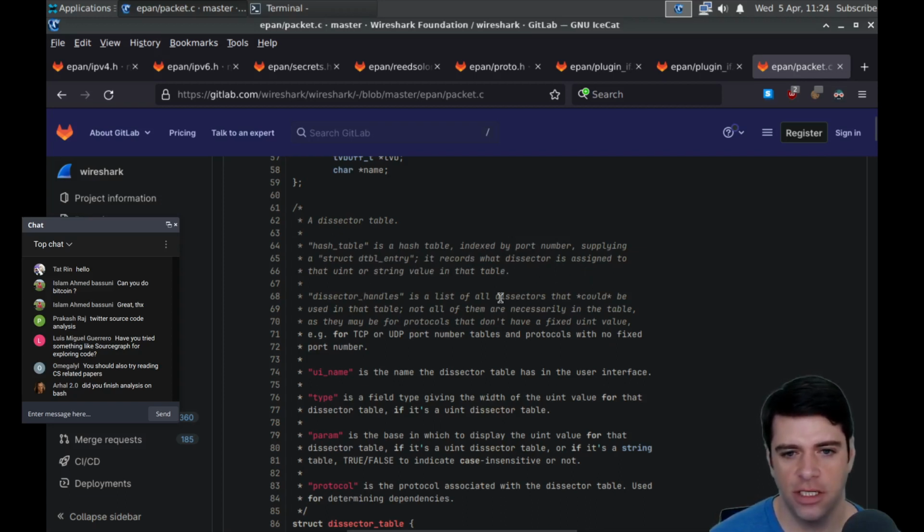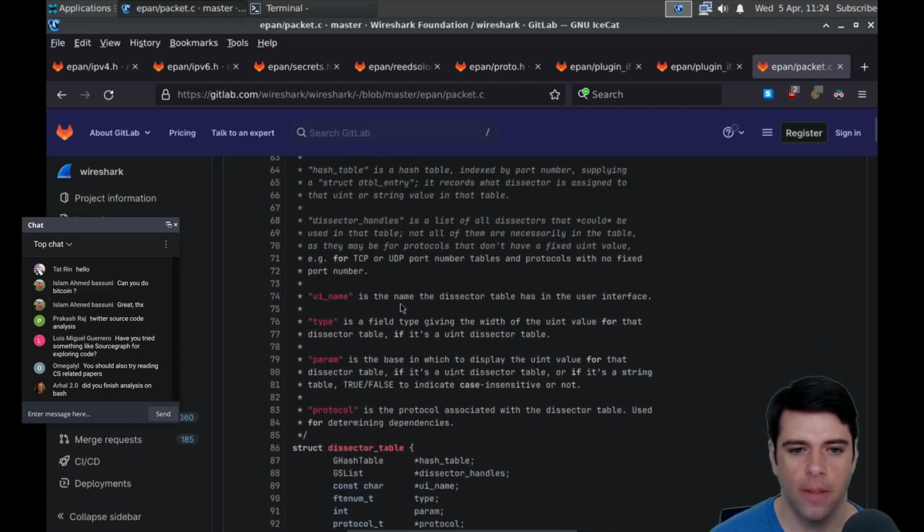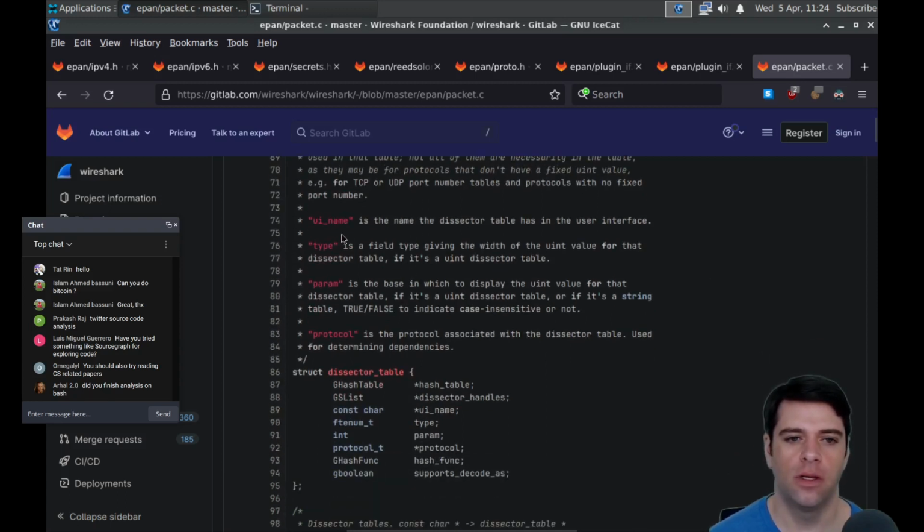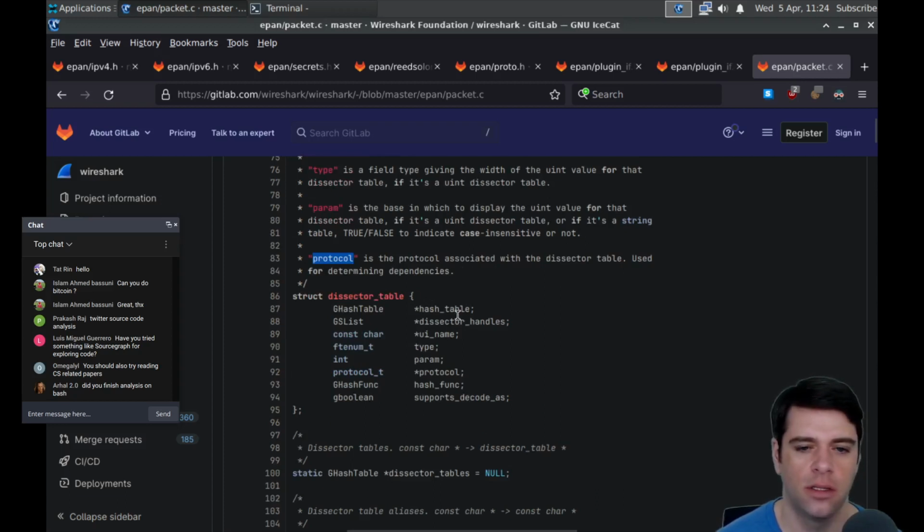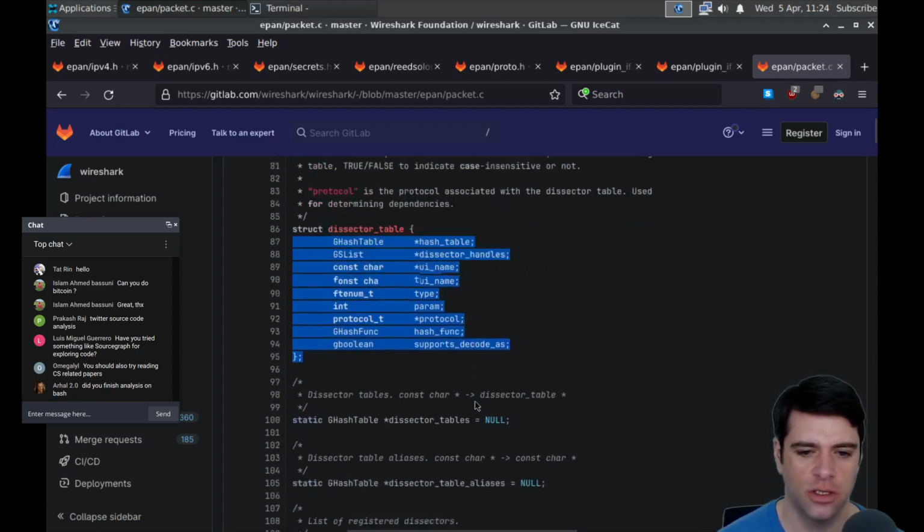All right, dissector handles is a list of all dissectors that could be used in that table. Not all of them are necessarily in the table, as they may be for protocols that don't have a fixed uint value. If UI name a type is a field for giving the width of the uint value for that dissector table. If it's a uint dissector table, a param is the base in which to display the uint value, a numerical base, and protocol is the protocol associated with it. Okay, so this is what the struct looks like.